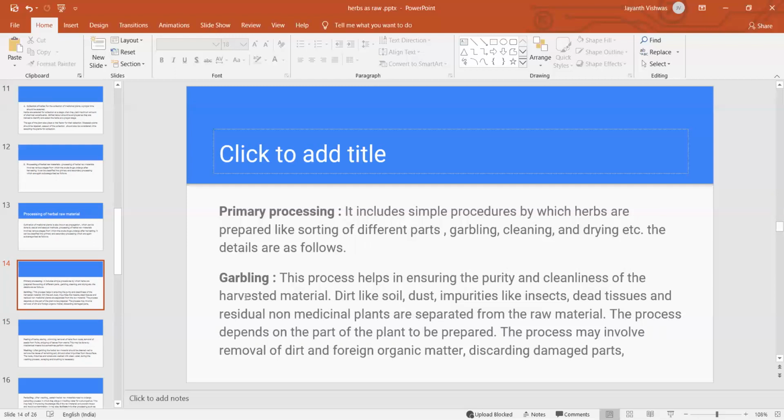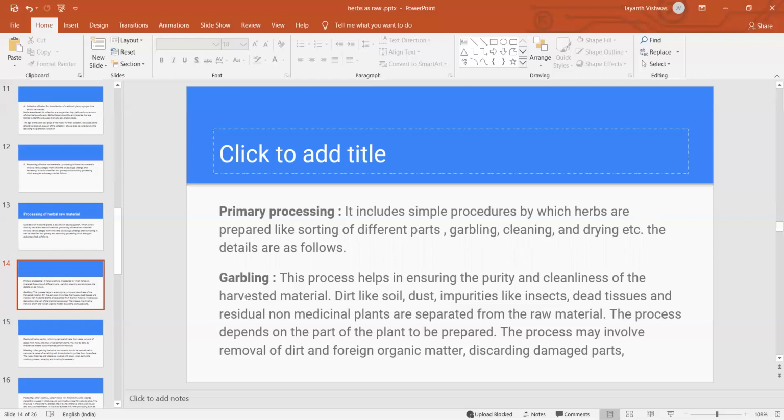Sometimes the raw material has dirt, soil, dust, and other impurities, like insects, dead tissues, and residual non-medicinal plant parts.